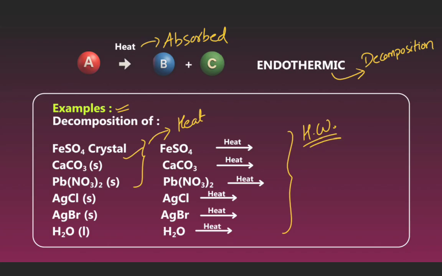Example: decomposition of ferrous sulfate and calcium carbonate on heating. On heating, ferrous sulfate forms FeO plus SO3. Calcium carbonate on heating forms calcium oxide and carbon dioxide. Lead nitrate forms lead oxide and NO2 gas. AgCl on heating gives Ag plus Cl2 gas. AgBr gives 2Ag plus Br2 gas. H2O gives H2 gas and oxygen gas.